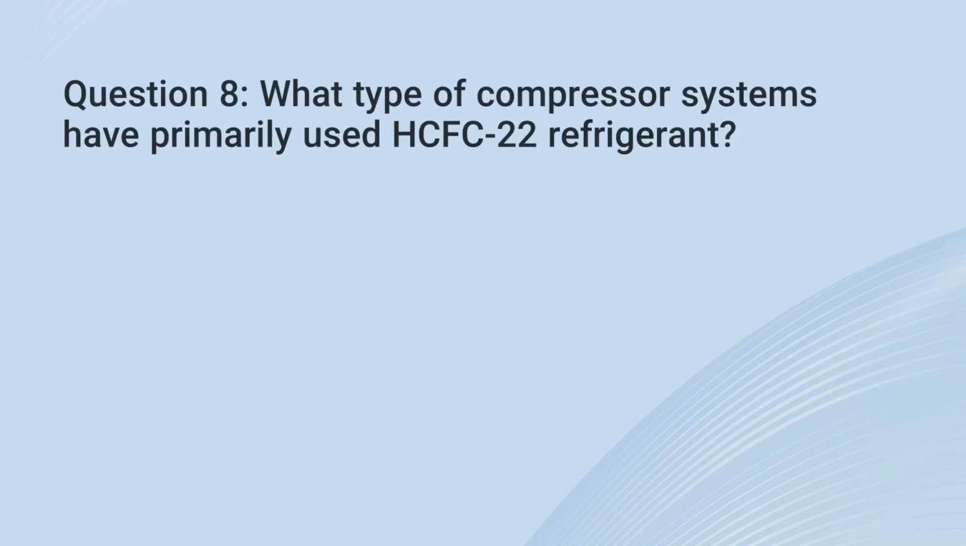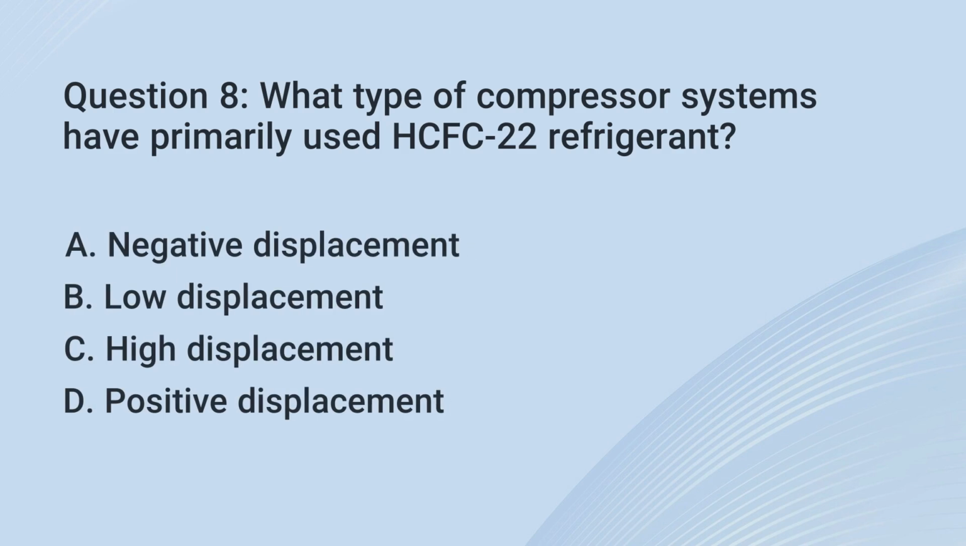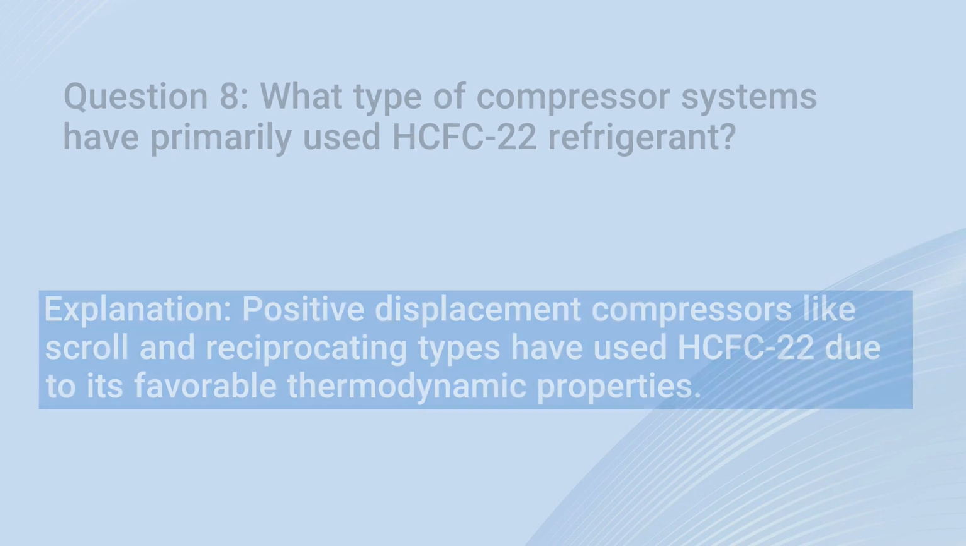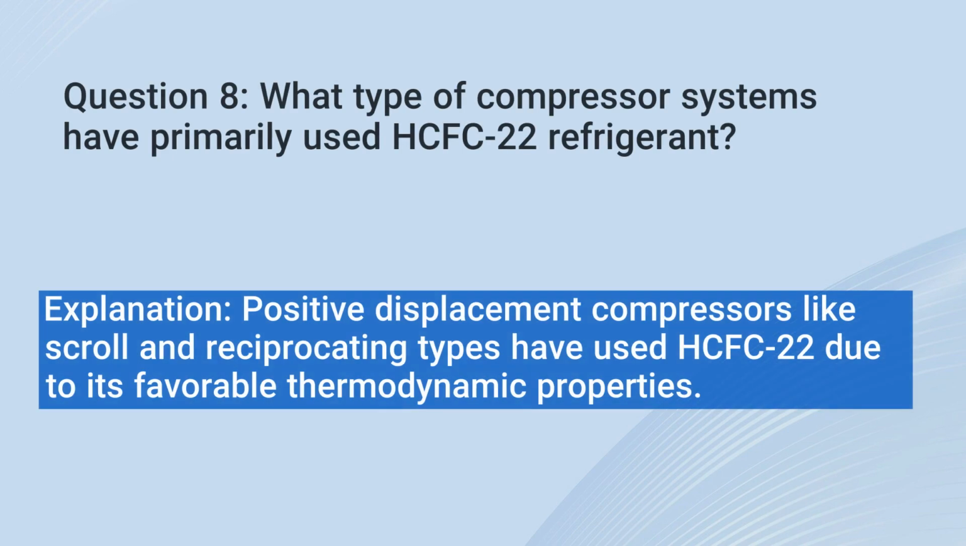Question 8. What type of compressor systems have primarily used HCFC-22 refrigerant? A. Negative displacement. B. Low displacement. C. High displacement. D. Positive displacement. The correct answer is D. Positive displacement. Explanation: positive displacement compressors like scroll and reciprocating types have used HCFC-22 due to its favorable thermodynamic properties.